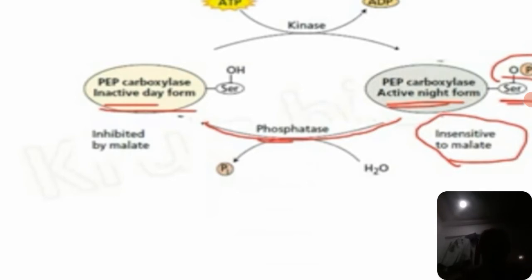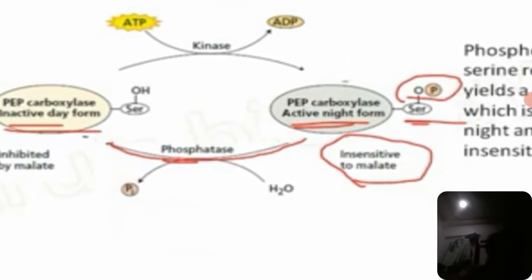During night time the phosphoenol pyruvate carboxylase is active, and it will be converted into pyruvic acid, and again with release of ATP.